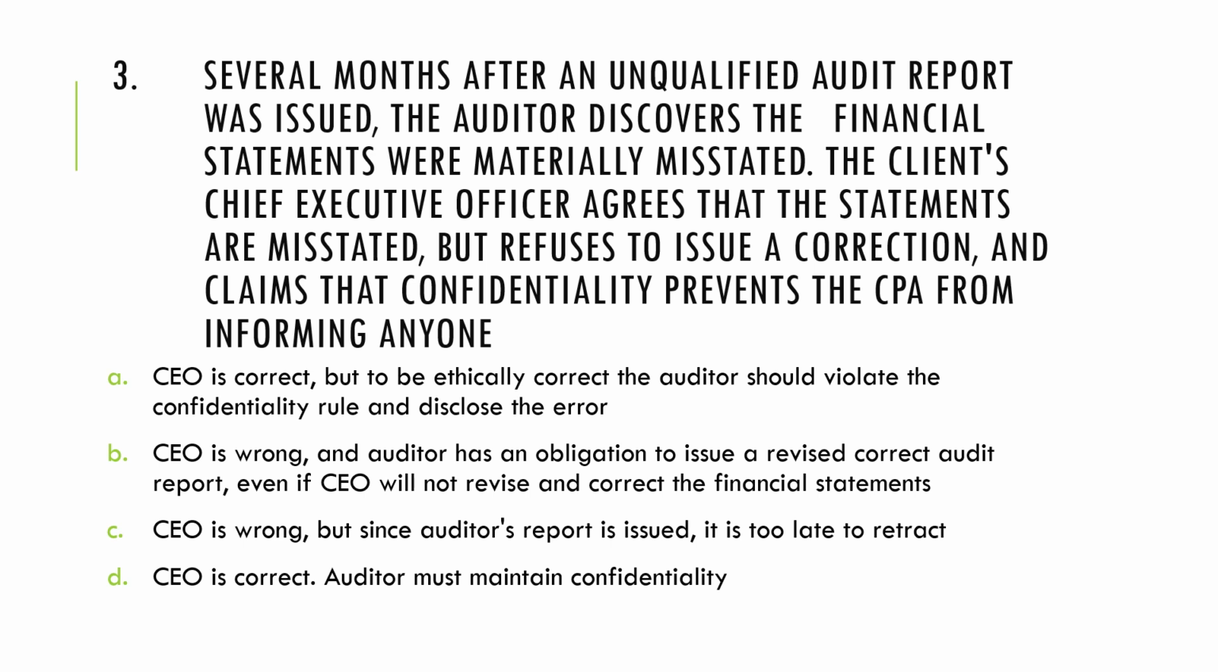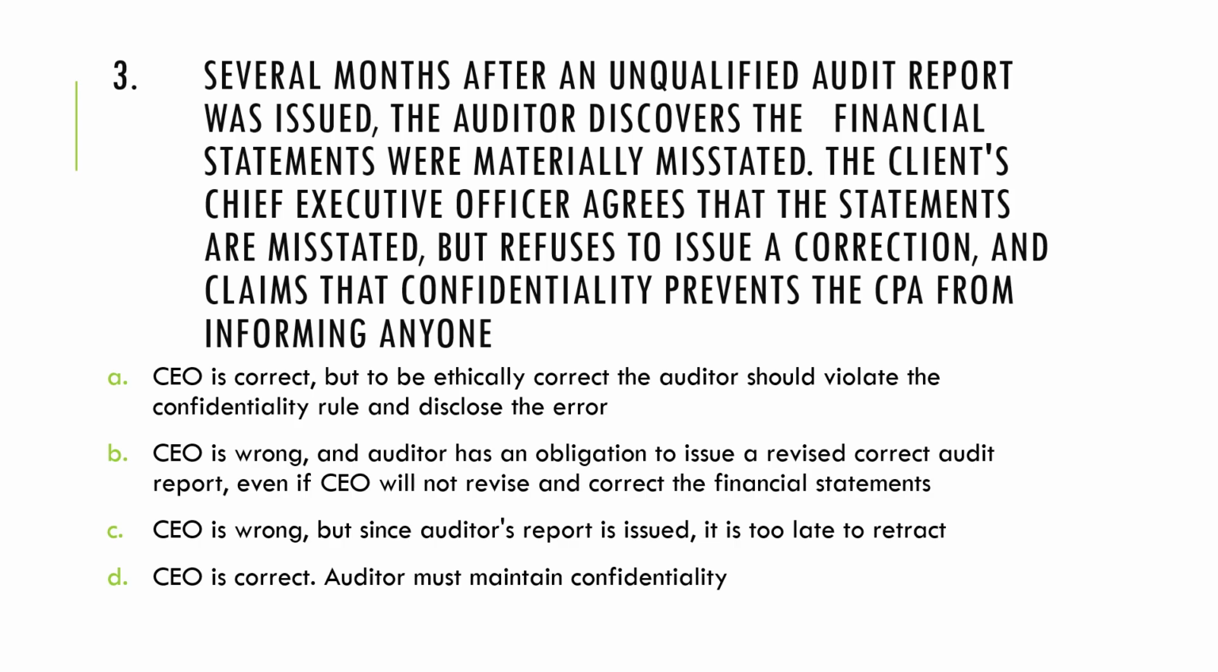The answer here is the CEO is, of course, wrong because this principle of confidentiality does not give you an excuse to no longer correct the misstatements. All right. So we have two options here that point out that the CEO is wrong. We have option B and we have option C.